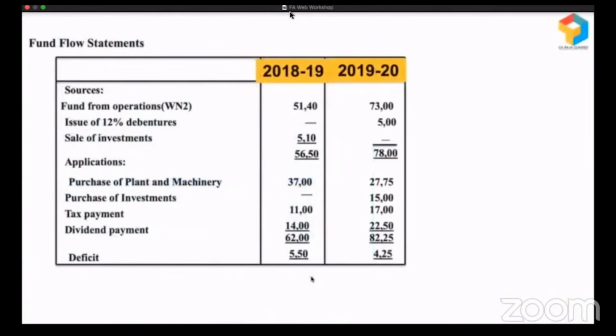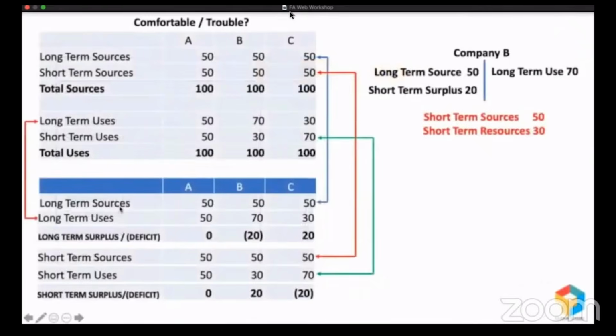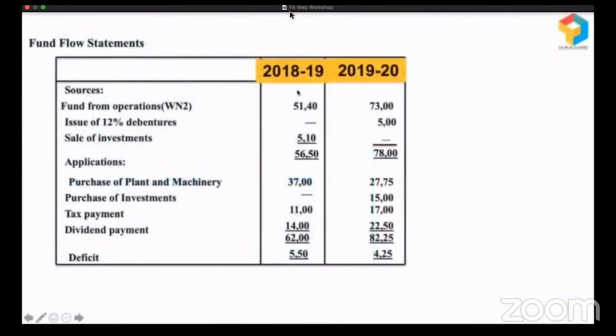Okay, it's basically part of it. Look, here you have the sources and here you have the applications. Sources we basically call long-term sources, applications we call long-term uses, like what we have seen here. Now look at this. Let me analyze this also so that you will get complete clarity about fund flow analysis.